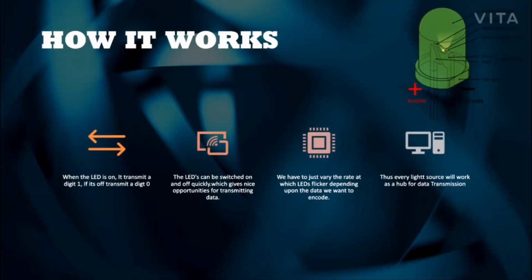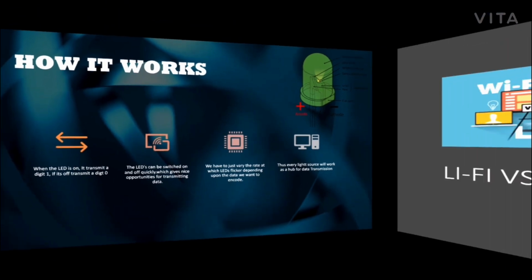How it works: an LED transfers data as 0s and 1s, known as binary values. The LED can switch on or off instantly, which gives good data transmission. The light source works as the source of data transmission.